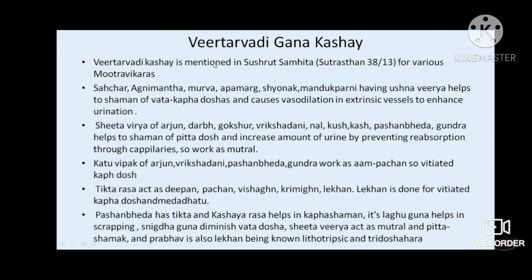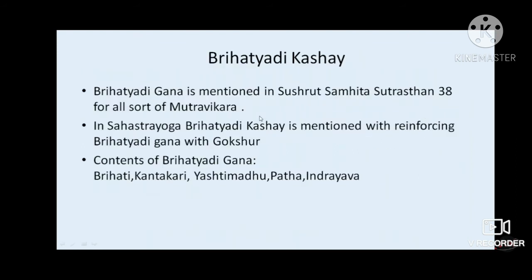It is used in Mutra Rogas effectively by the practitioner. So this is the drug of choice for a chronic renal failure or any type of renal disorder. It also contains Pashan Bhed. So it is a remedy for the urinary stone or the calculi. So Veertarvadi Kashaya is effectively used for various kidney disorders.